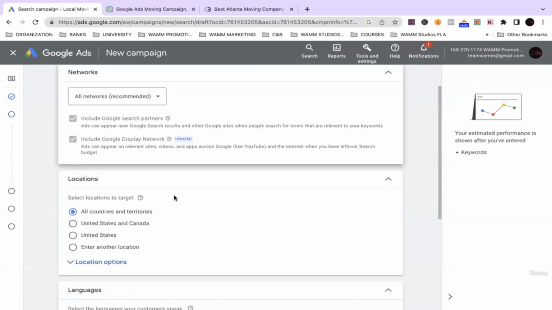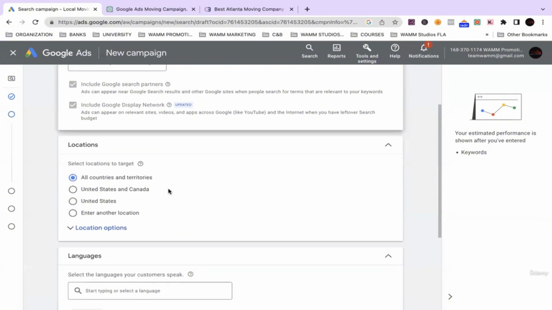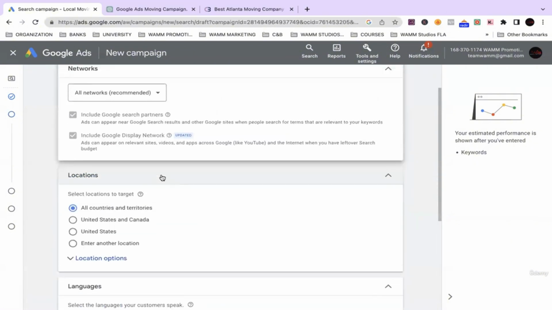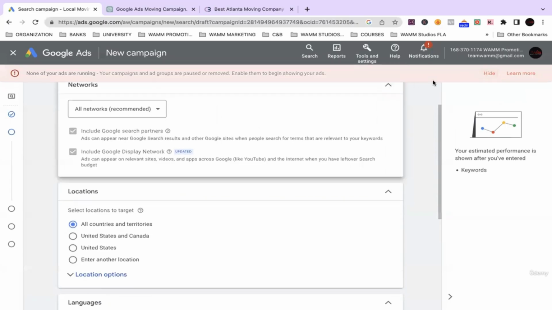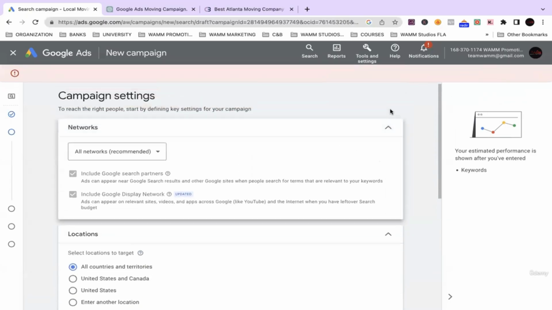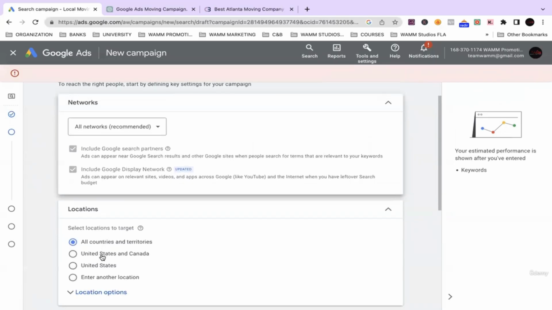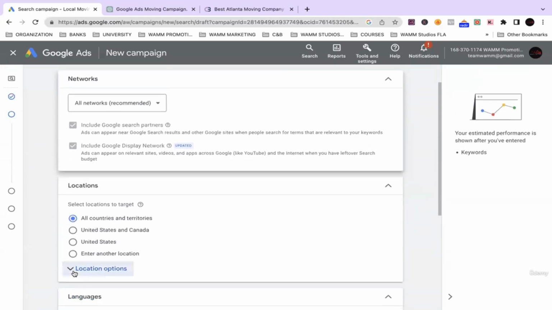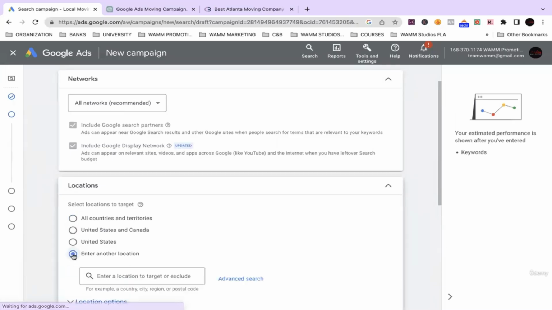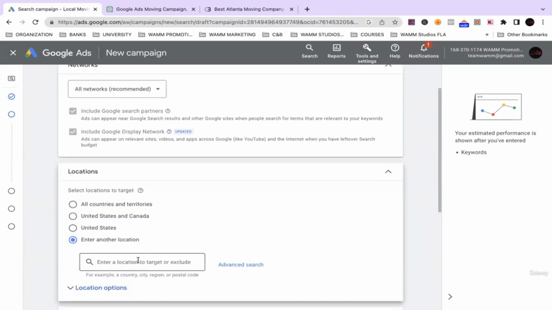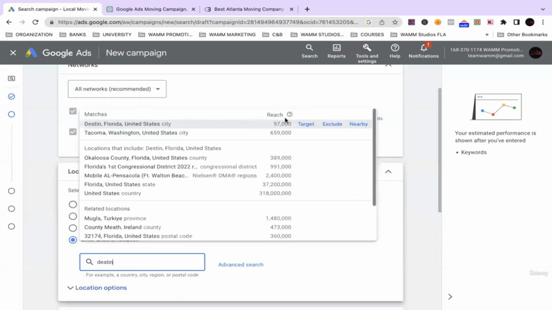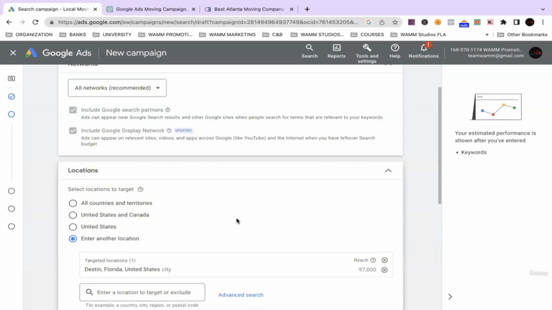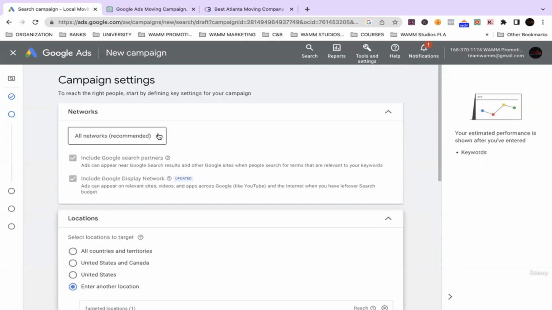All right. So location. It technically depends on where you are located. For our moving company, one of our locations that we're going to use as an example is in Florida, in Destin, Florida. It covers the whole Okaloosa County area. So just for an example, I'm going to type in the city, Destin, Florida. Boom. So that's the location we're going to focus on.